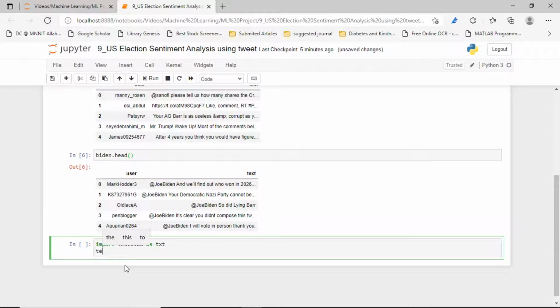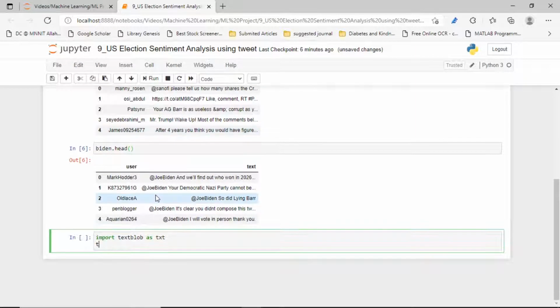Let's call it trump_text, because we have two different kinds of data sets, so trump_text means Trump text. It will be better to write it in full.